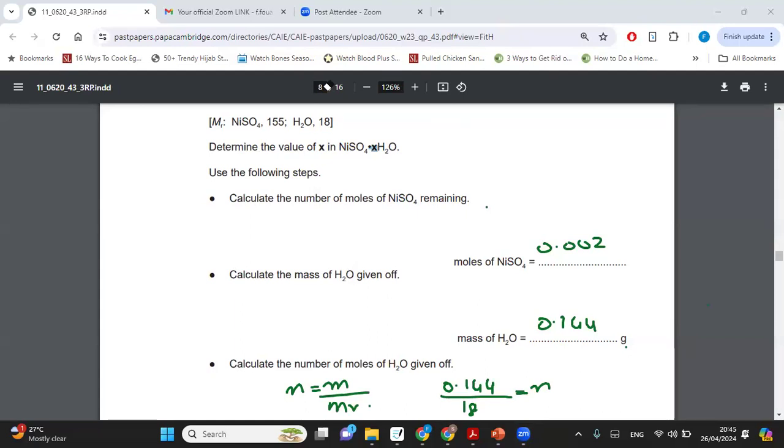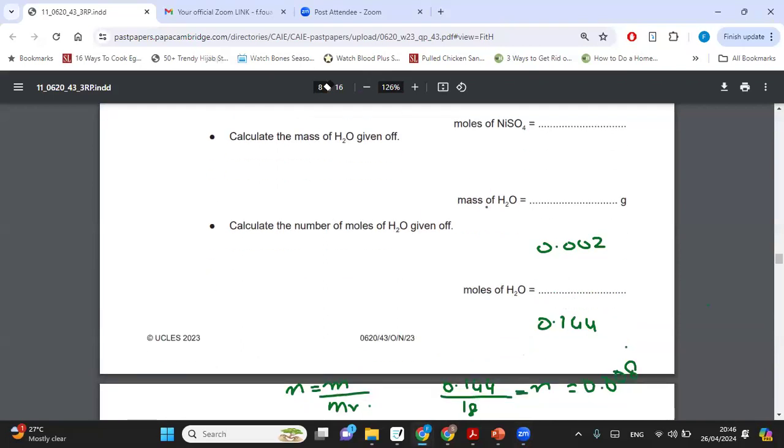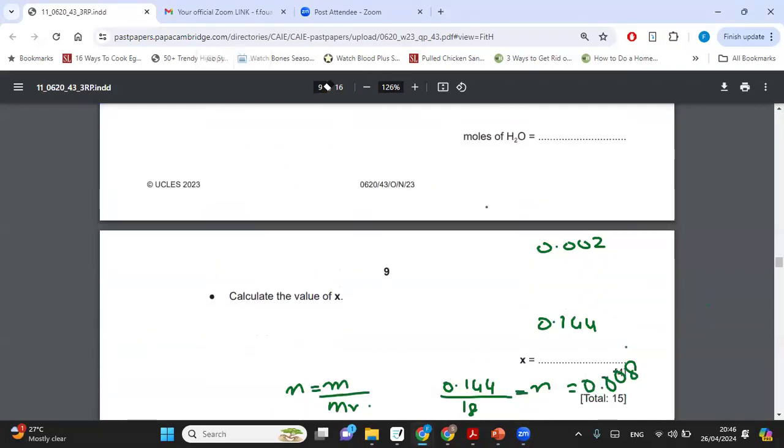0.144 divided by 18. You have to divide 0.144 by 18. Yes, Fatina, it's going to be 0.008. Okay, 0.008. So now we have the moles of water. Let's see what they ask us next. Next, they're saying, now calculate the value of X.